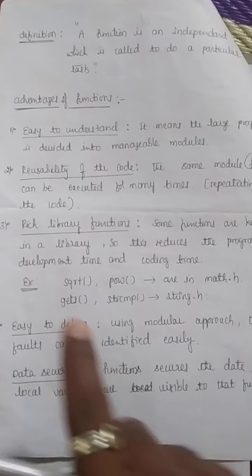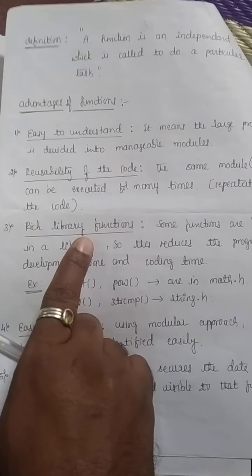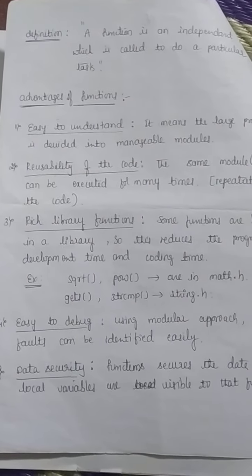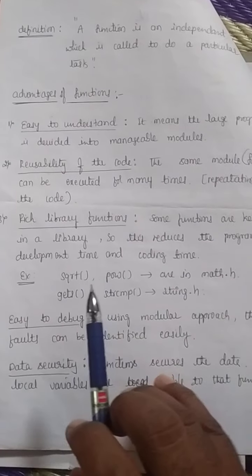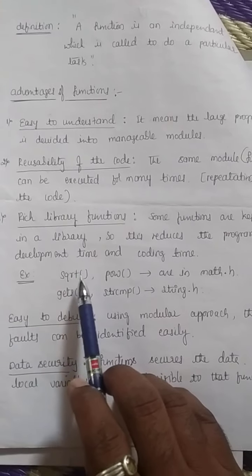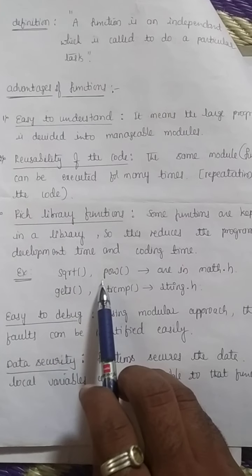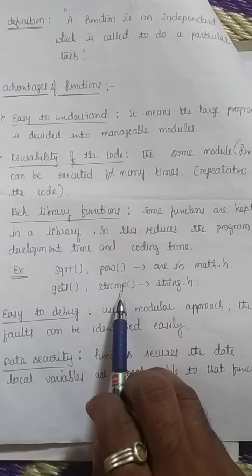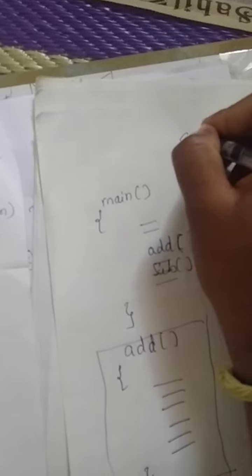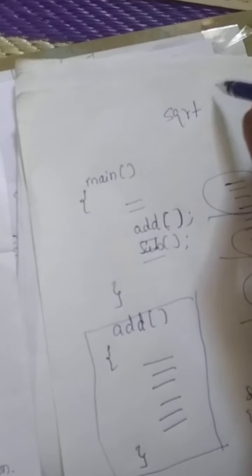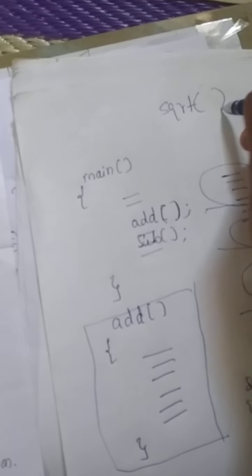Got it? Next, rich library functions. What do you mean by rich library functions? We have some functions like square root, gets, power, string copy and string compare. What is the use of the square root function? sqrt is one built-in function.